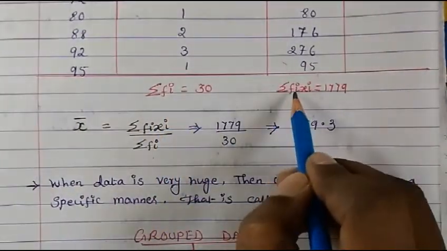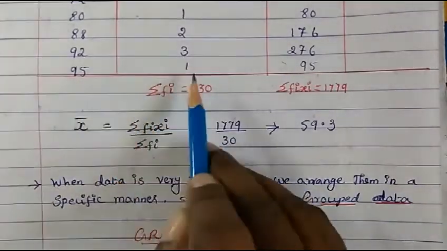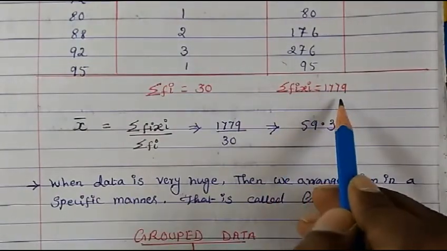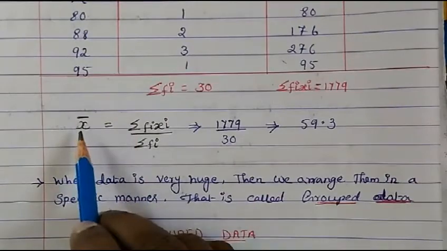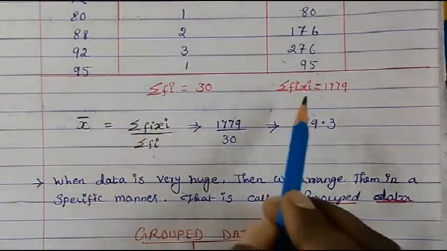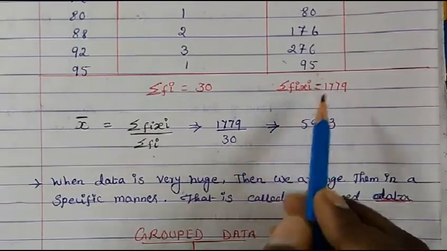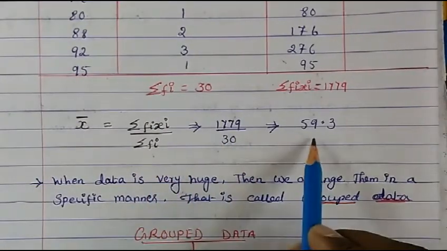Summation of Fi and Xi, that is Xi and Fi both we have multiplied, right? So summation means total of it. So total of it we have found out. Then this is the formula to find the mean: X bar equals summation of Fi Xi, divided by summation of Fi, the 30 students. So same thing, same answer we got.